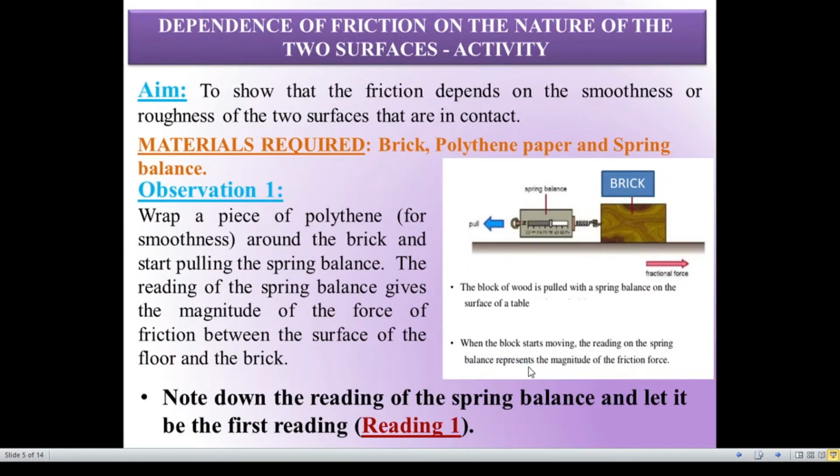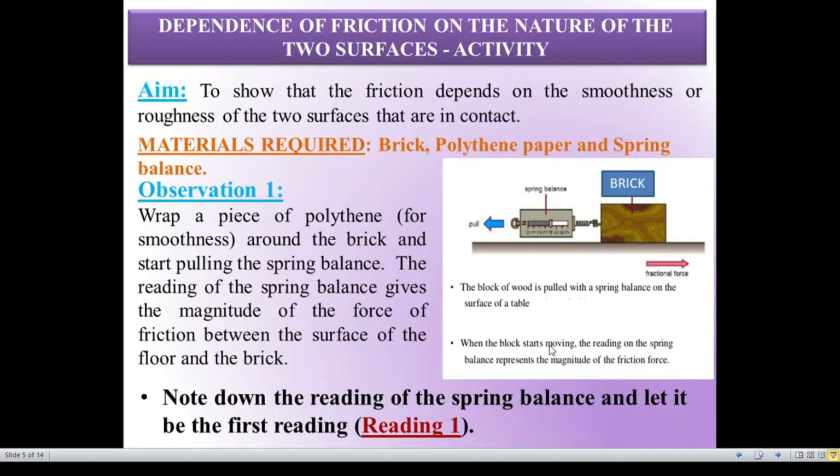So, dependence of friction on the nature of the two surfaces. What is the ultimate aim of this activity? To show that the friction depends on the smoothness or roughness of the two surfaces that are in contact. We require a brick, polythene paper, and a spring balance. What are we going to do?